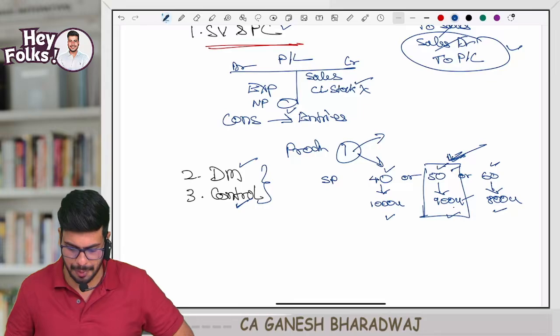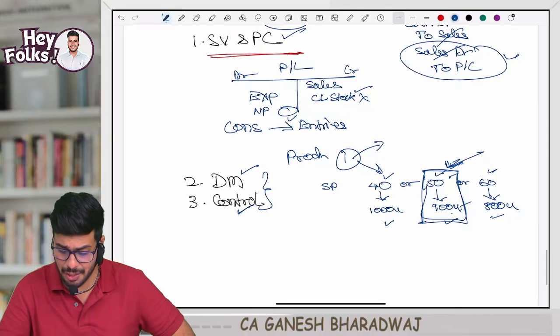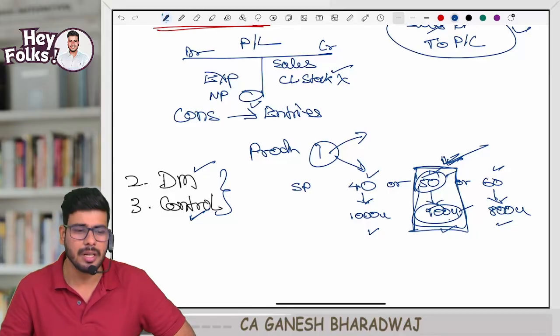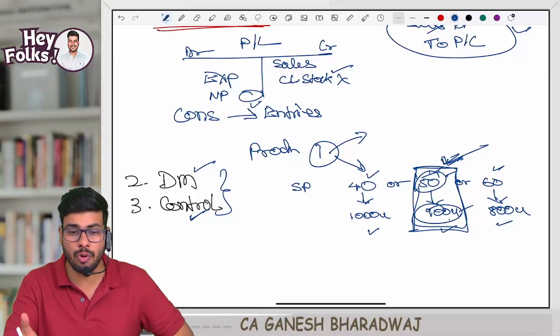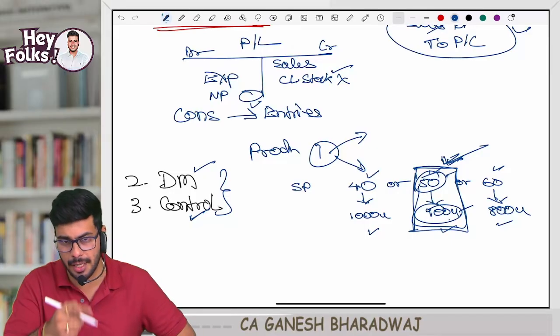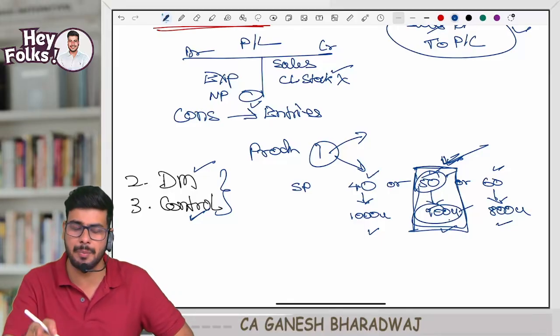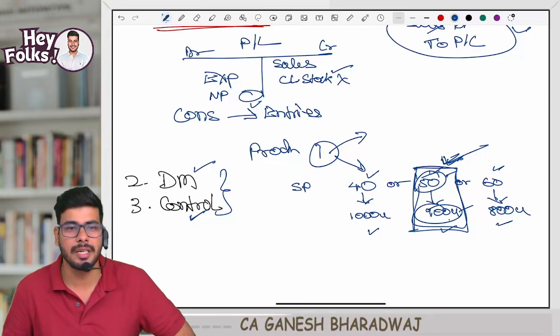See, controlling is simple. I have made a decision that I need to fix my selling price at how much? 50 rupees. And I should ask my production team to produce how many? 900 units. But my production team, let us say at the end of the year, I have seen they have only produced 850 units. I asked them to produce how much? 900 units. They have deviated from the standard, right? So I will take a corrective action, which means I will call this production manager, I will penalize him, I will suspend him, or I will take a corrective action.